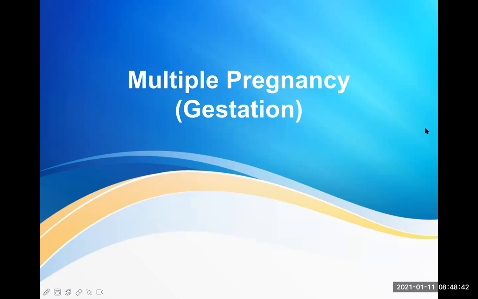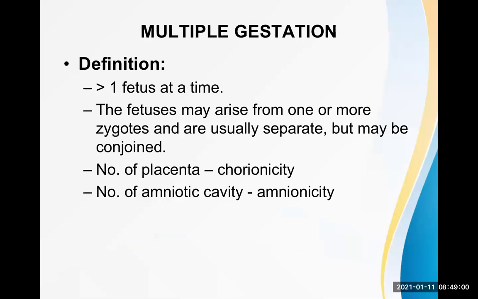What is multiple gestation or multiple pregnancy? We have heard about twin pregnancy, triplet, quadruplet. At the time there is more than one baby present inside the uterus. This is known as multiple gestation or multiple pregnancy. Now, according to the definition, there is more than one fetus at a time. Okay, at one pregnancy, there is more than one fetus.